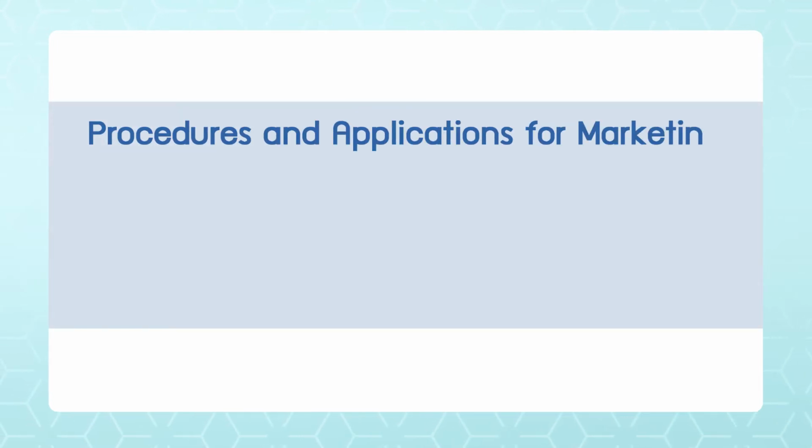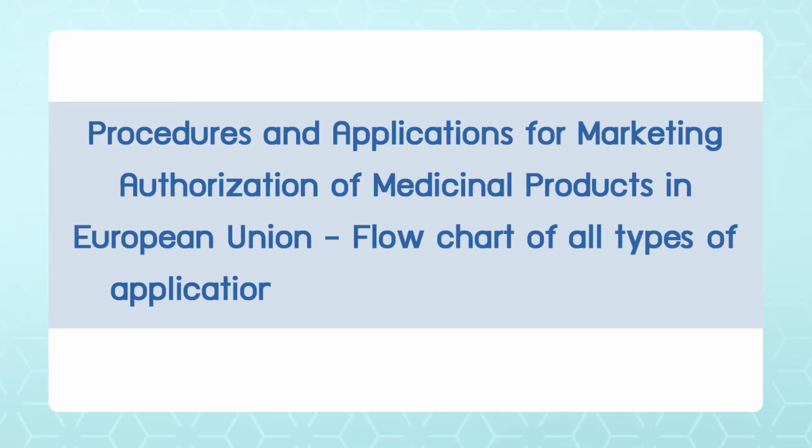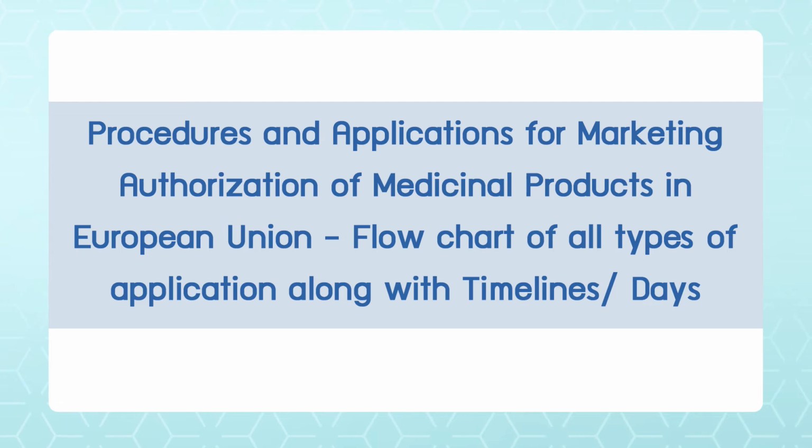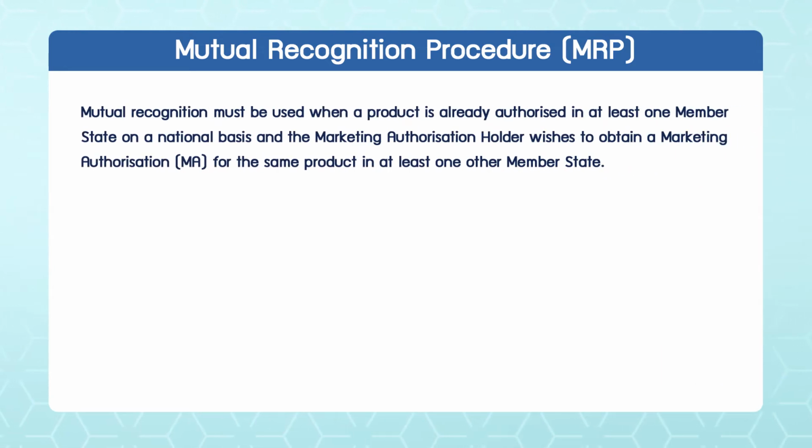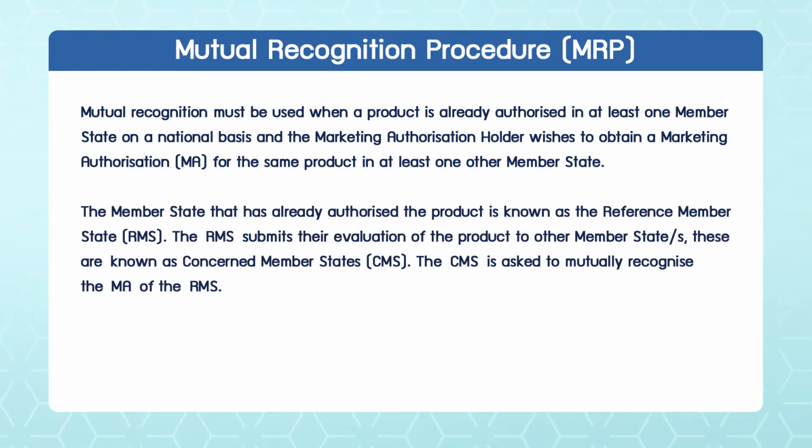Then procedure and application for marketing authorization of medicinal products. So we will look at, for each of the procedures, what the timelines are and how it works. So for the mutual recognition procedure, the basic requirement, like we mentioned, is that it has to be registered in at least one of the member states. So it has to have a national registration, and then you are adding some more member states for registration of the same product.